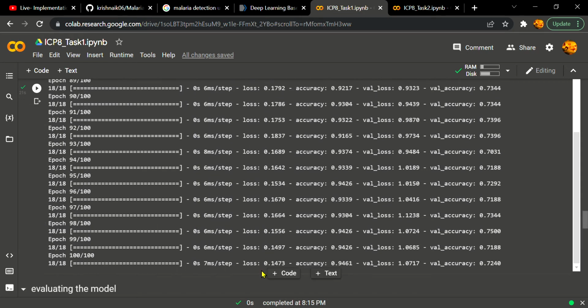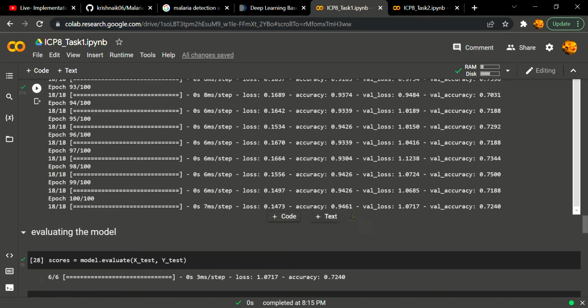We got a loss of 0.14, which is very good, and we got an accuracy of 94.6% and validation accuracy of 72.4%.